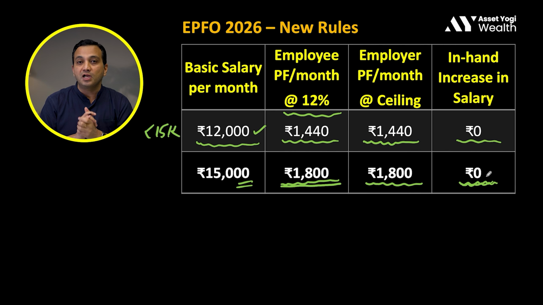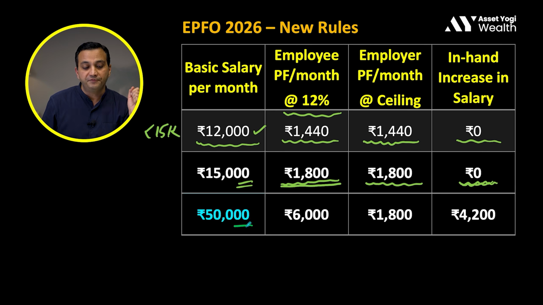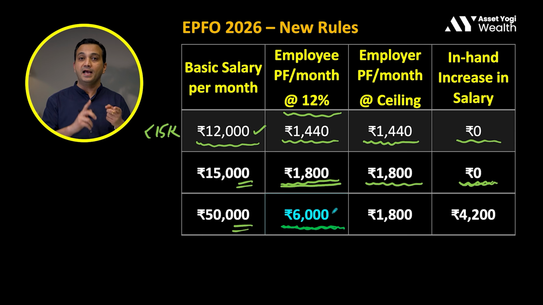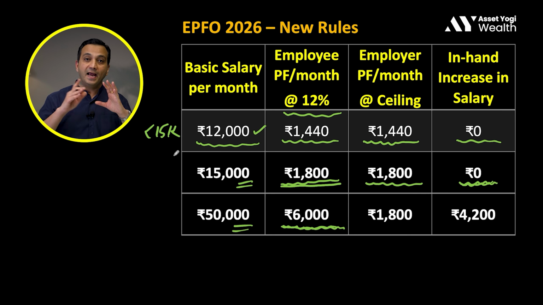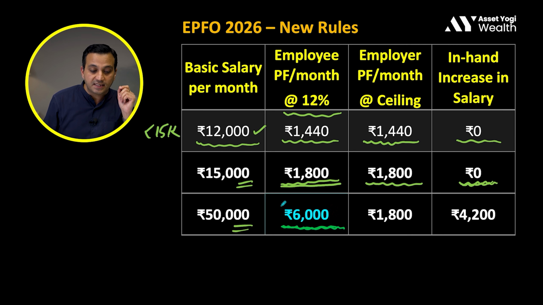Now the main question is all about more than 15,000 rupees of basic salary. So we have taken an example of 50,000 rupees of basic salary. If you calculate 12% of 50,000 rupees, it comes to 6,000 rupees. Suppose the employee wants to keep his EPF deduction at 12%, then it is still possible. Which means that you can still get your 6,000 rupees deducted from your salary and it will be deposited by your employer on your behalf towards EPF contribution. At the same time, now employer is no more obliged to match this 6,000 rupees. After the new rules have come, his mandatory contribution can be limited to 1800 rupees.